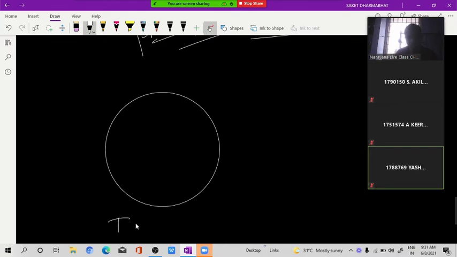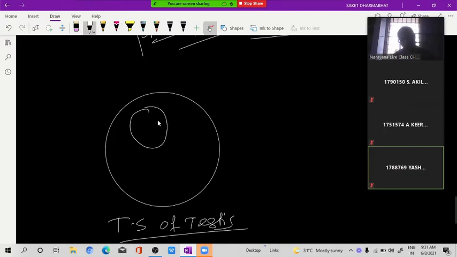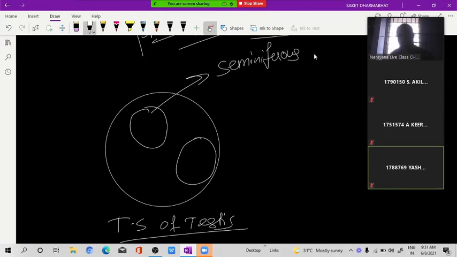Okay, this is the cross section or transverse section of the testis. Inside the testis, one, two, three highly coiled structures are present. These structures are called seminiferous tubules.